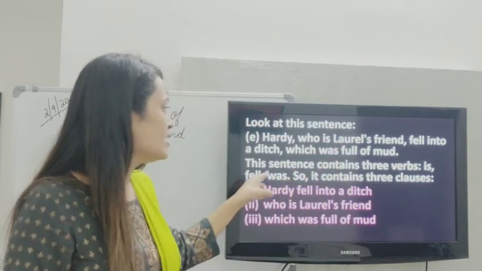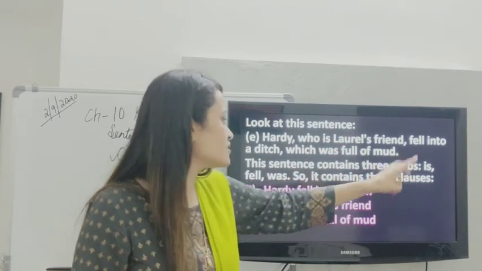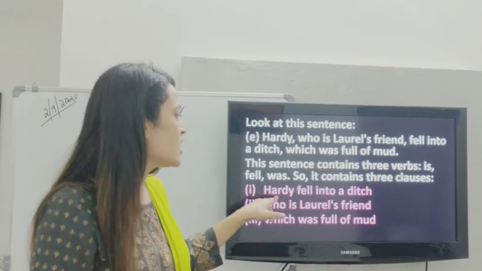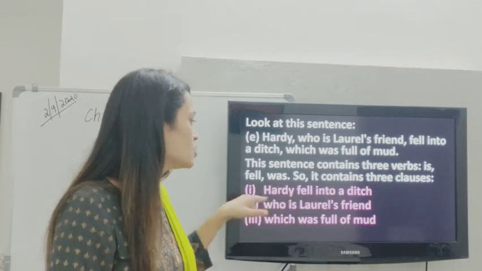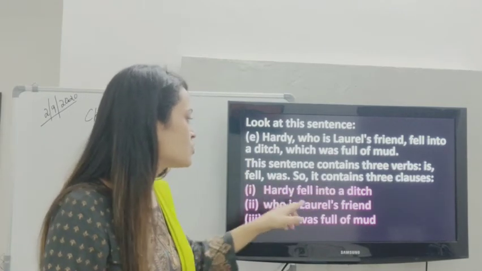Is, fell and was. So it contains three clauses. Which are the three clauses? Hardy fell into a ditch. Who is Laurel's friend? Which was full of mud.